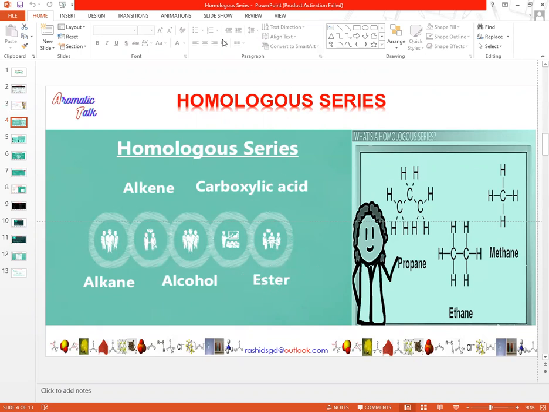In the diagram on the right side, you are seeing that, for example, members of the alkane family are methane, ethane, and propane. All the alkanes which are included in the alkane family have similar structure. As you see, they contain single bonds in their structure. They contain carbon to carbon as well as carbon to hydrogen single bonds. Therefore, the homologous group of alkanes contains similar structures, and they are included in one group.